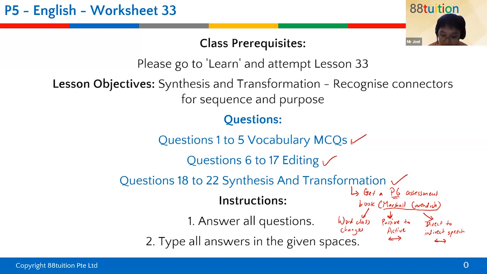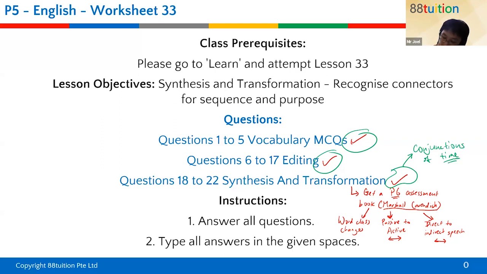All right. So as you can see, we are going to do vocabulary MCQs today. Vocabulary MCQs, editing, and lastly, synthesis and transformation. But for synthesis and transformation, we are doing conjunctions of time.